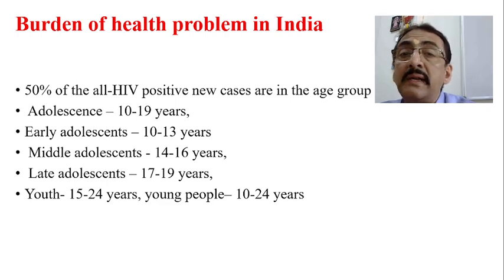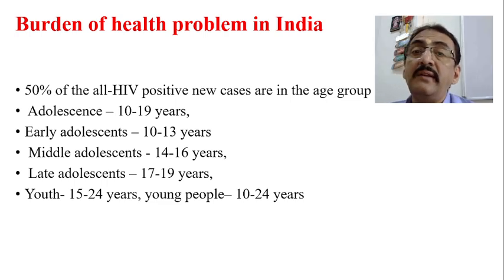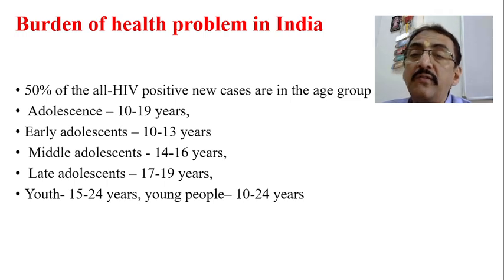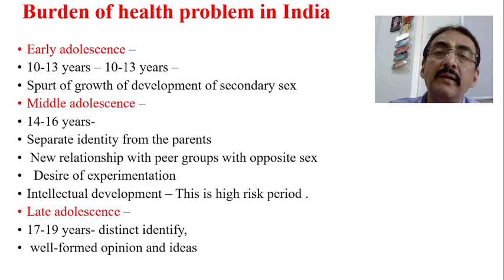Now, early adolescence, we know that the age is 10 to 13 years. Middle adolescence is 14 to 16 years, and late adolescence is about 17 to 19 years. So youth is 15 to 24 years, and young people is 10 to 24 years. These are the different calculations.